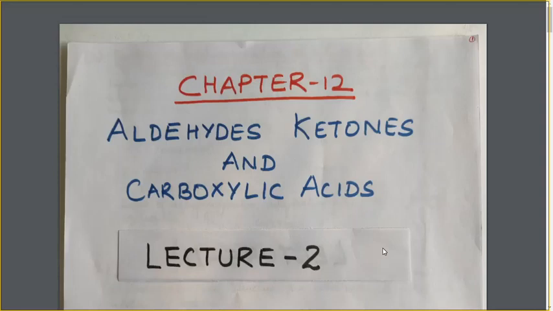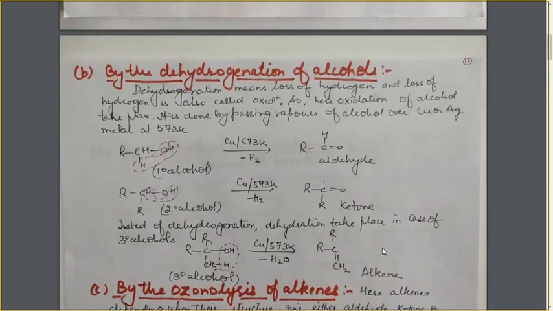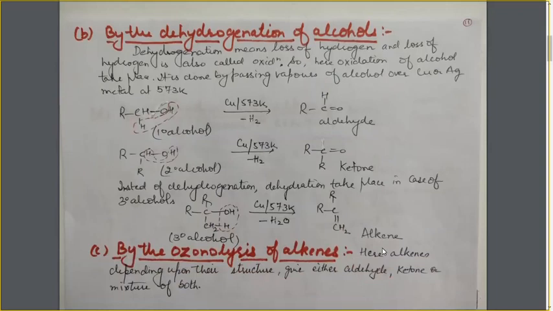Now we are with the second lecture of the chapter Aldehydes, Ketones and Carboxylic Acids. In the second lecture we are continuing with the same topic, that is, methods of preparation of both aldehydes and ketones. In the sequence, the second method is by the dehydrogenation of alcohols. That is, the preparation of aldehydes and ketones is carried out from alcohol, but by their dehydrogenation.